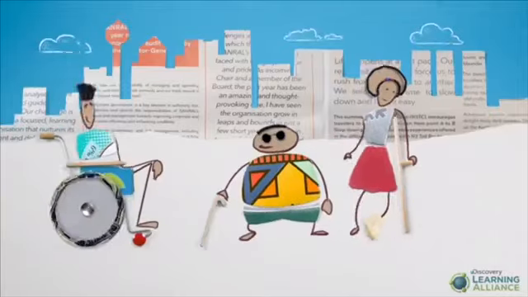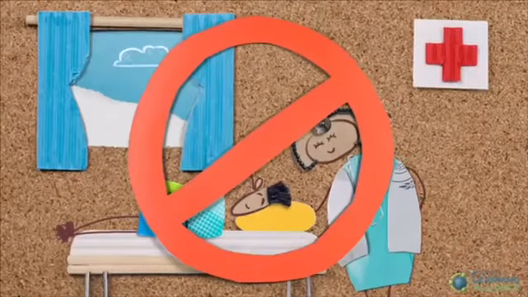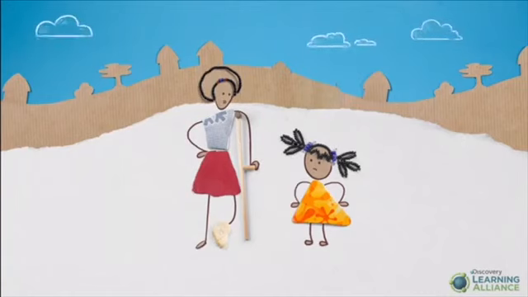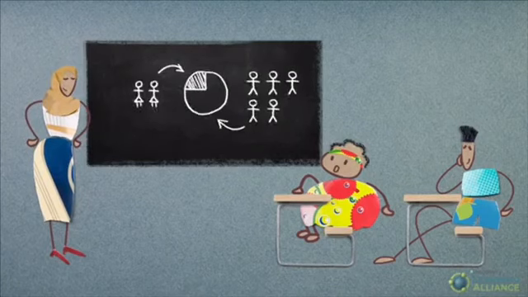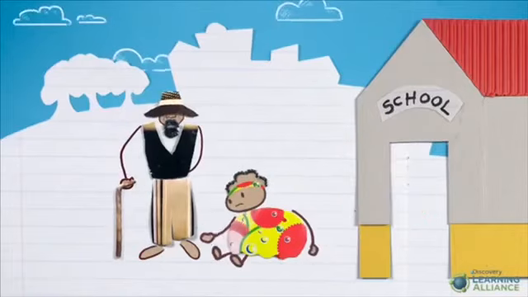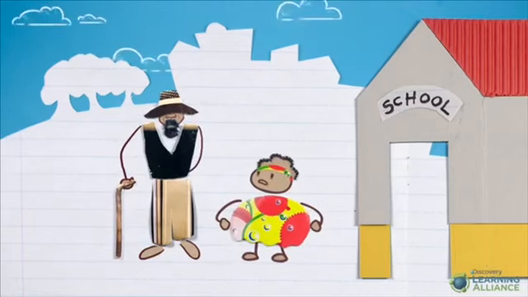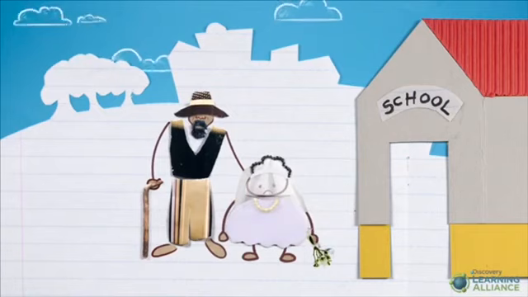For example, there are many children around the world who have some kind of disability, but many of them don't have access to the education, care, and support they need. Another common form of discrimination is against girls. Globally, fewer girls than boys go to school, and many girls that do go to school leave school at a young age, which means these girls have less chance of leading healthy and productive lives. One of the reasons young girls are sometimes forced to leave school early is to get married. Let's look at how a community is trying to change this.